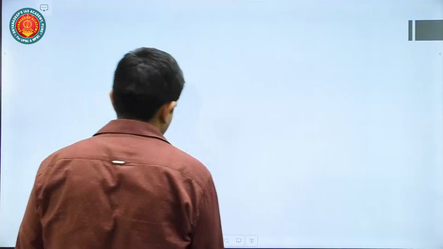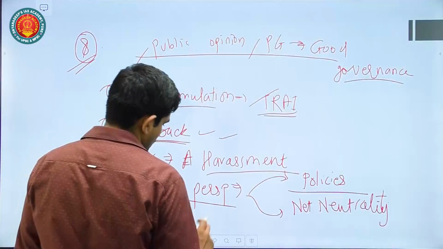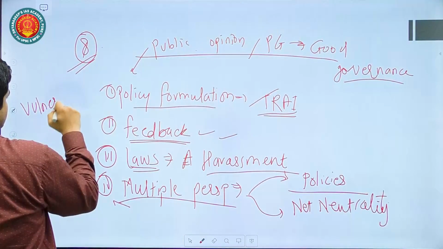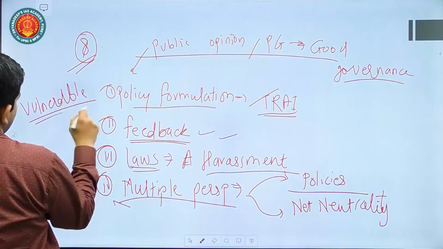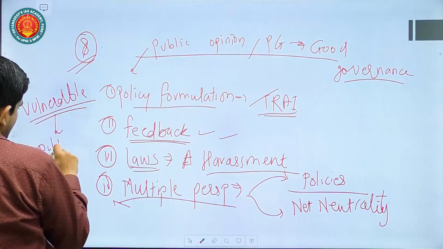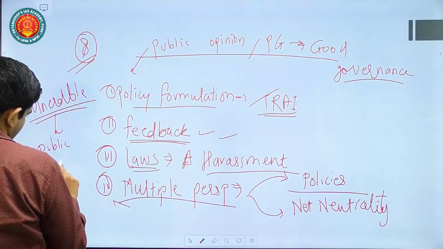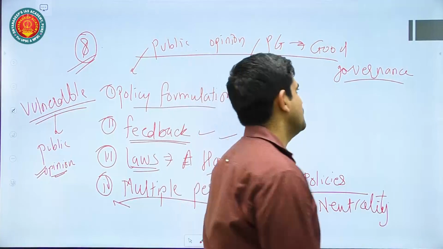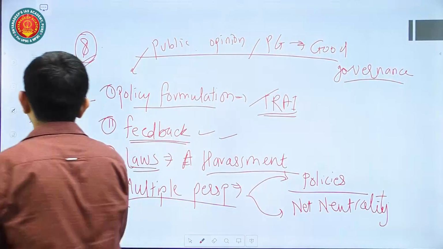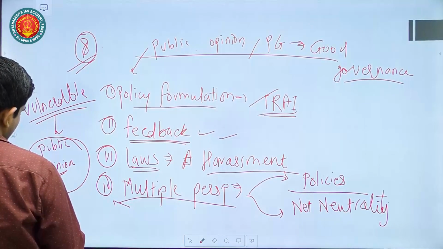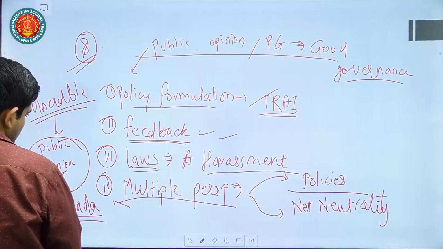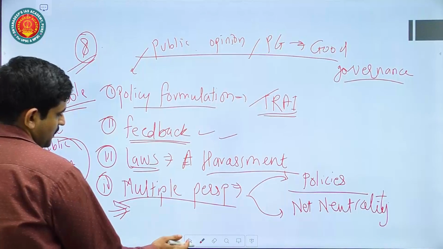Yes. Most important point is that here you can also talk about saving the vulnerable sections' interest. Public opinion is very important for vulnerable sections' interest. So that also you can talk about. For example, public opinion in India with respect to Narmada Bachao. Narmada Bachao has also resulted in proper rehabilitation of many tribals. Okay, that is also there.